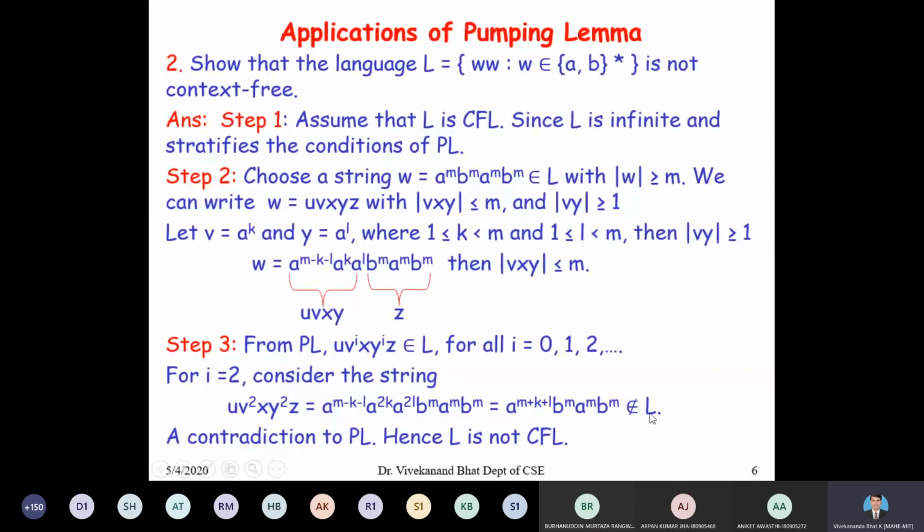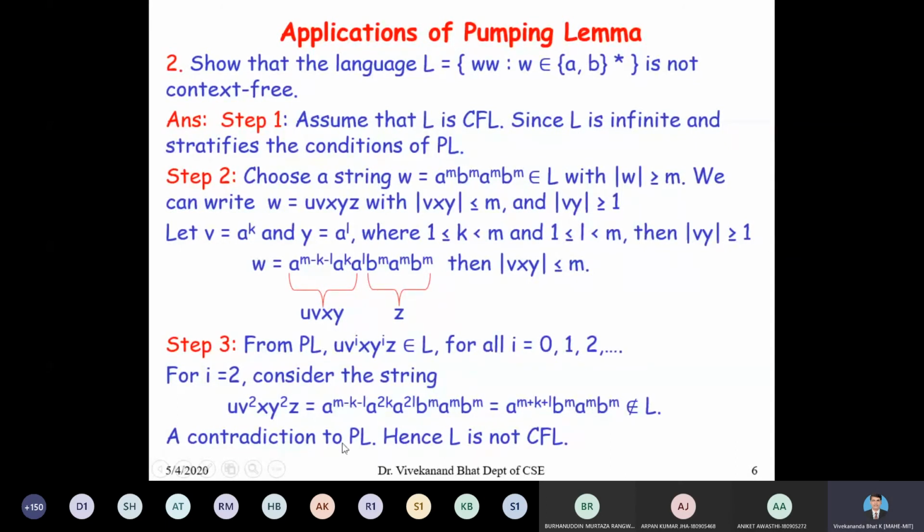Again, this does not belong to L, because every string in this language is of the form ww: an equal number of a's and b's, a to the power of m, b to the power of m, then again w, a to the power of m, b to the power of m. So this is not in the form of that particular string. Therefore, this does not belong to L.